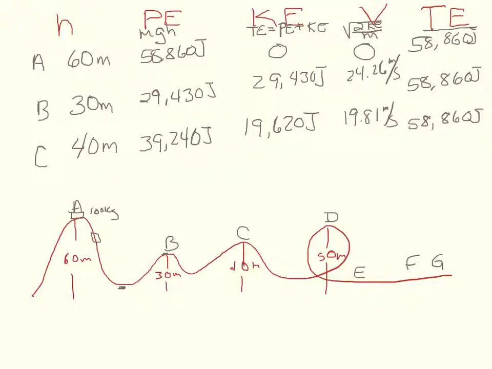You can see that using this simple process, you could figure out the potential energy, kinetic energy, velocity, and total energy for any point on this roller coaster system. Now this is idealized, meaning that it's not taking into consideration the gradual dissipation of energy due to friction and air resistance. But even when we look at all of those things, the system would still be closed.